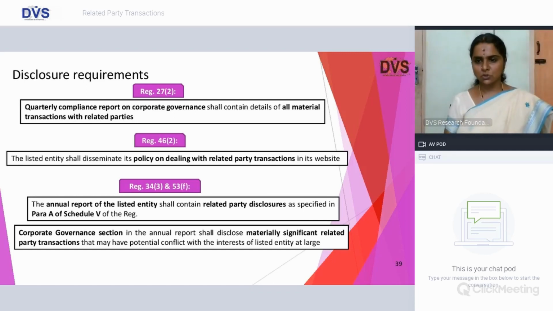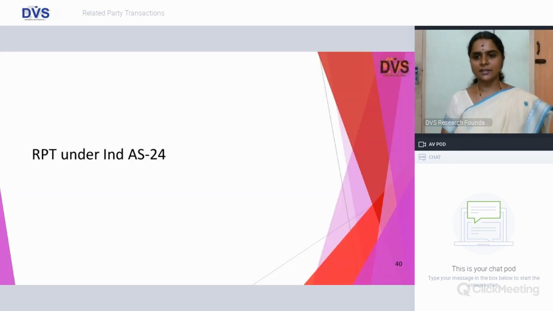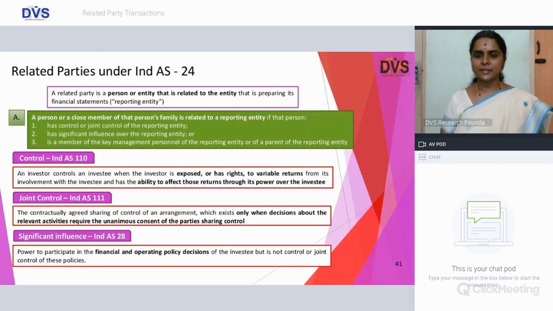And there are several other disclosure requirements, like in your corporate governance disclosure, you have to provide a quarterly compliance along with various other matters about your material transaction with related party transactions. And you shall post this particular policy, which you have obtained approval from the board of directors, on your website, and the annual report shall also contain the related party disclosures with regard to the matters as specified in Ind AS.